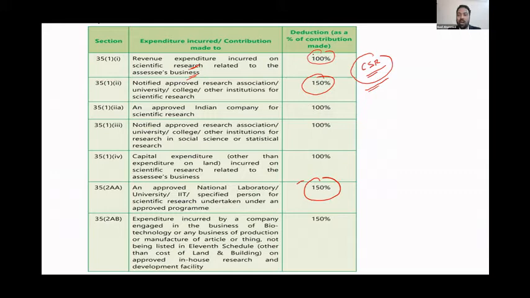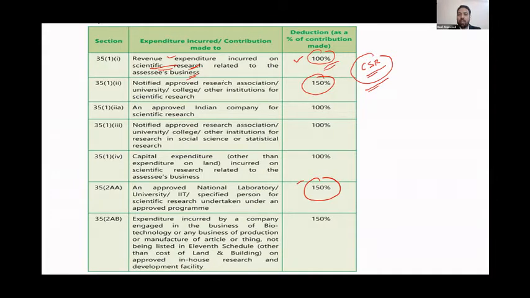For example, Serum Institute, as you're aware, with COVID-19, they are trying to make a medicine. So Serum Institute is into scientific research. So any revenue expenditure incurred on scientific research, they can claim 100%. It doesn't end there. Anyway, you can claim it as an expense, so that means you can reduce this entire expense from your profit and loss account.